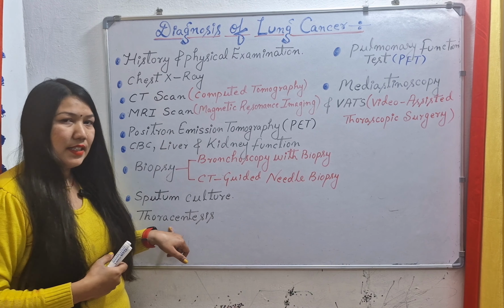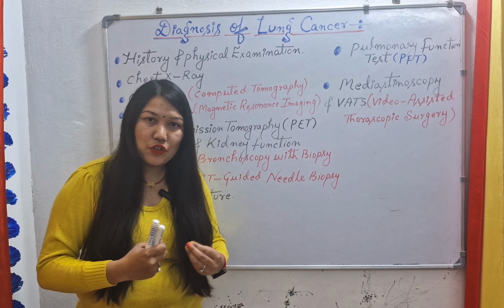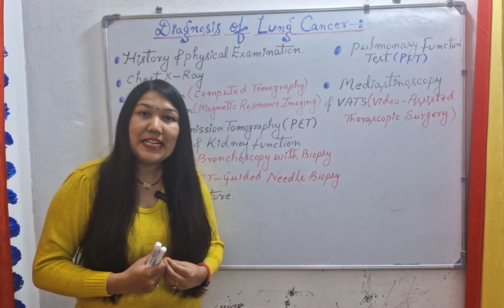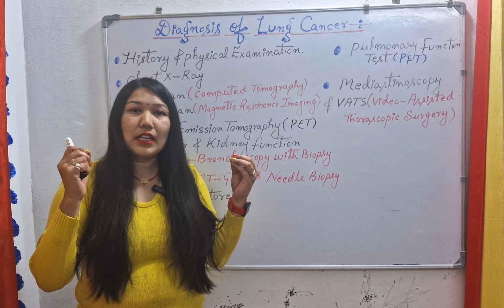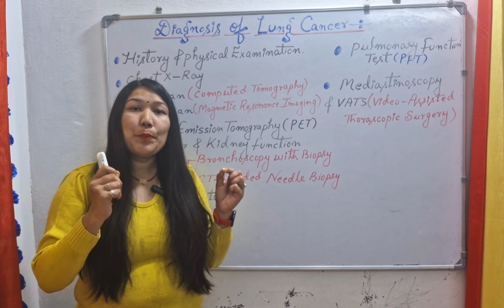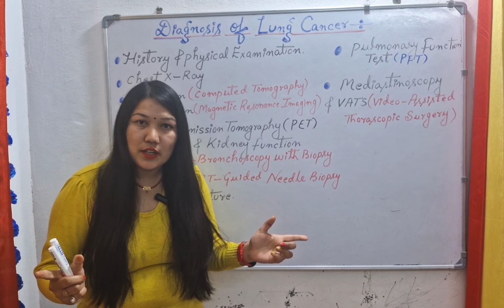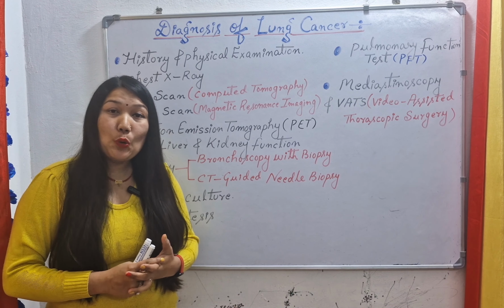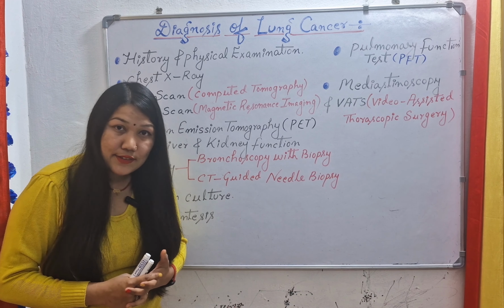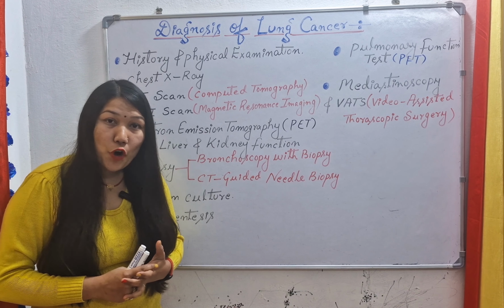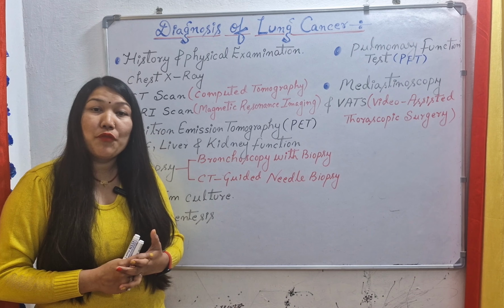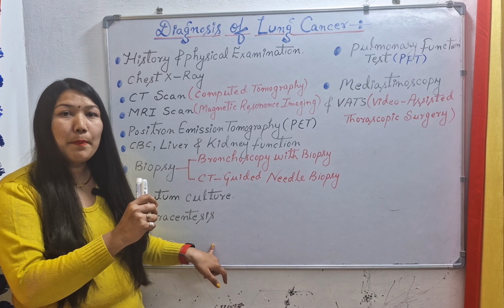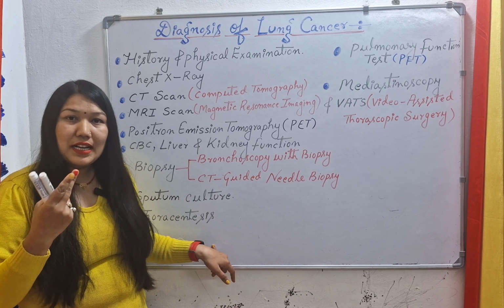Next we have thoracentesis. Thoracentesis is a procedure done through a needle. In thoracentesis, we collect the pleural fluid of the patient, because sometimes lung cancer can metastasize to the pleural area of our lungs also, and it can form a pleural effusion type of cancer there. So we will collect the pleural fluid for lung cancer here.